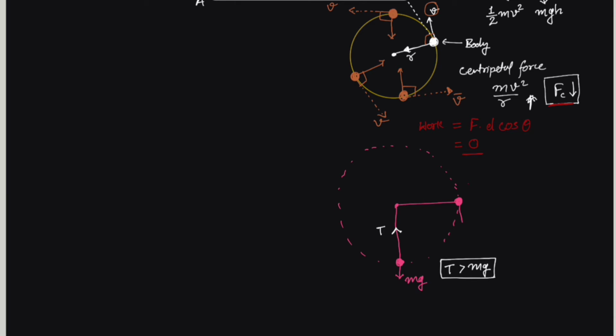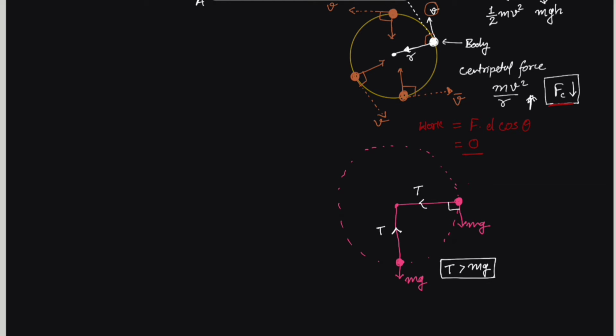When the object is here, weight would be acting like this, mg, and tension would be acting like this. Both these forces are perpendicular, so mg would not affect tension. So tension would be there and mg would be there. Tension can take any value.